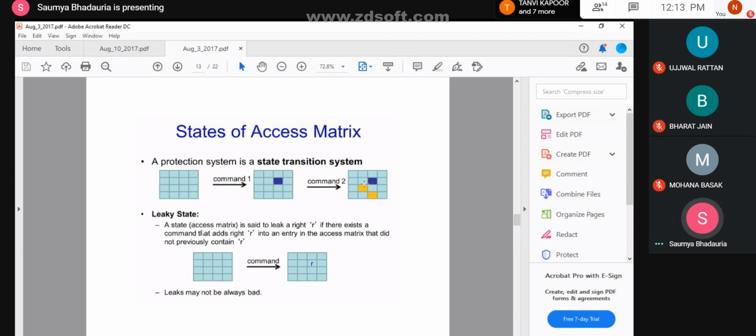Now this says that a leaky situation may not always be bad. This normally focuses on the fact that you are only providing read privileges. The major problem comes in association of files with the users when you are transferring or giving higher privileges.